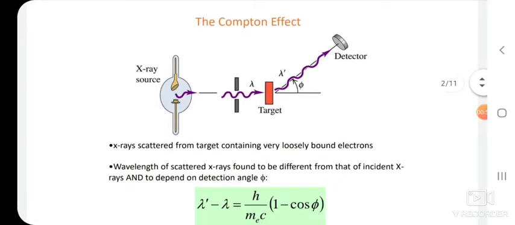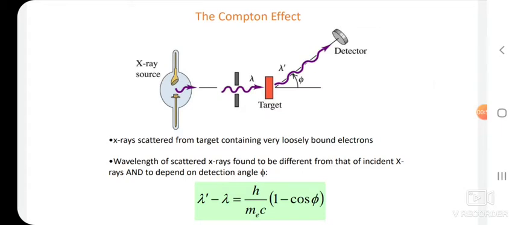Just see this figure. This is the experimental setup for the Compton effect. The scattered radiation experiences a wavelength shift that cannot be explained in terms of classical wave theory. The effect was first demonstrated in 1923 by Arthur Compton, for which he received a Nobel Prize in 1927. The effect is important because it demonstrates that light cannot be explained purely as a wave phenomenon.